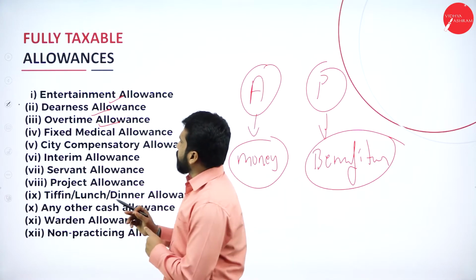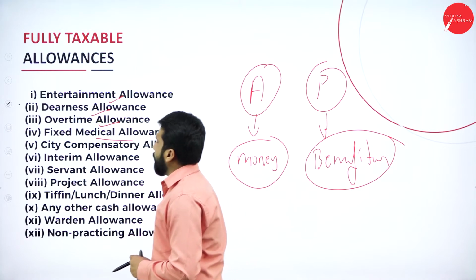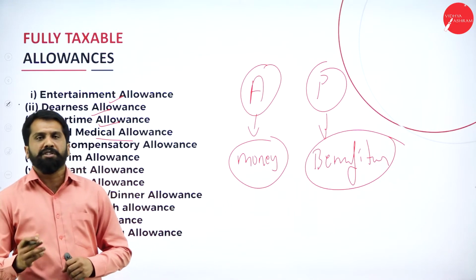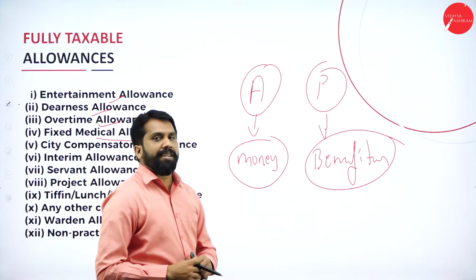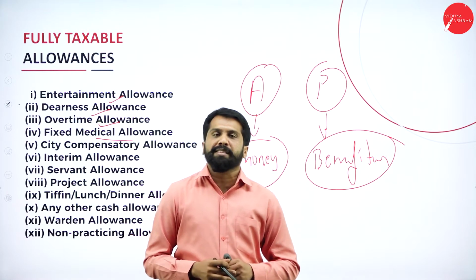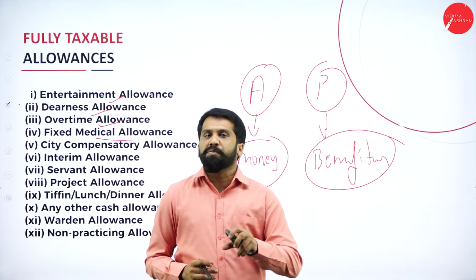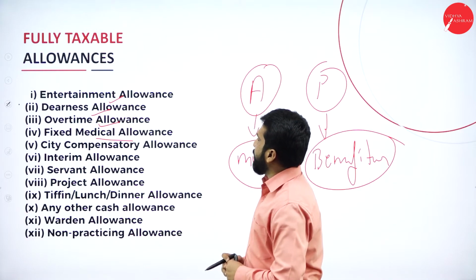That is called your overtime allowances. Fixed medical allowances. Maybe you are a diabetes patient or something. Every month you are supposed to buy tablets. For that, your company is paying 1,000 every month. That fixed 1,000 you are getting every month, we call it fixed medical allowances.